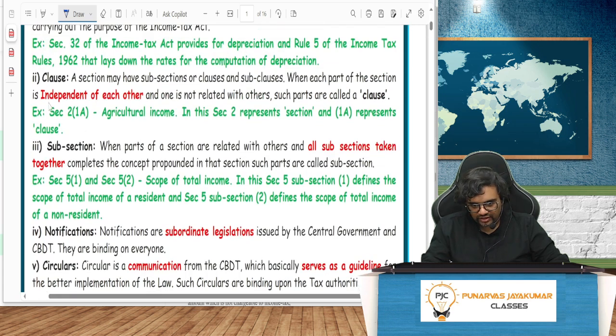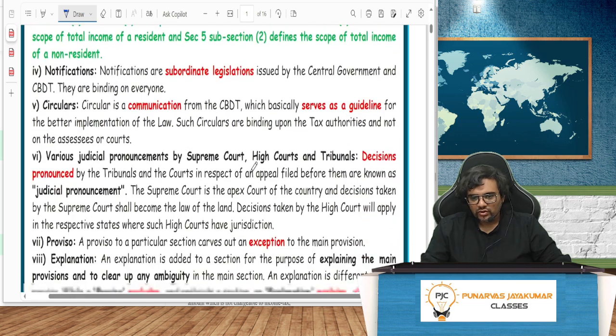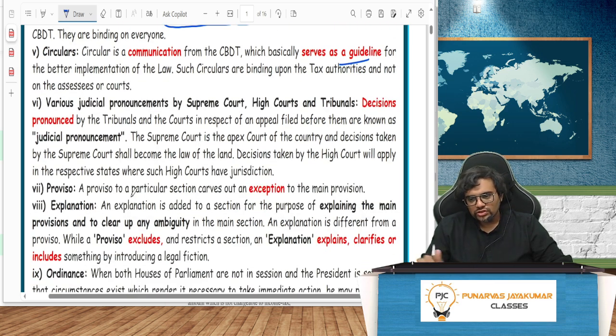Clauses can be independent of each other also. Like for example, the definition clause, subsection we know. Our notification is in red, I have given, subordinate legislation. Subordinate means it is like a law itself, no change. Circular is a guideline. Then we have various legal decisions. They are called judicial pronouncements: Supreme Court, High Court, Tribunal, all those things.